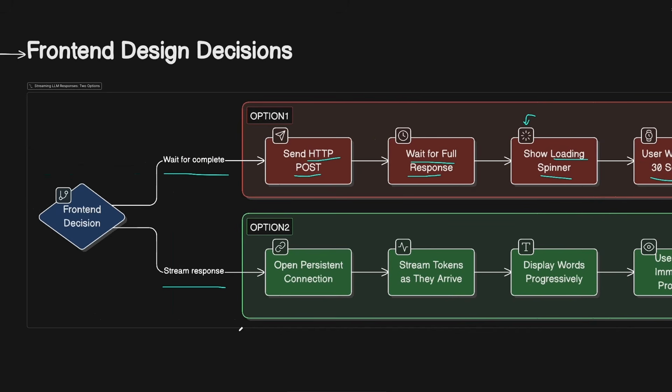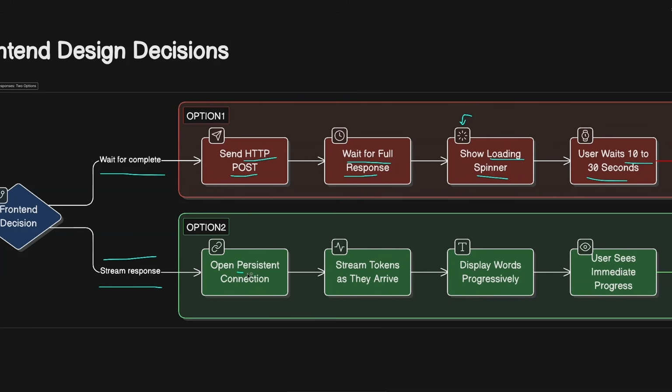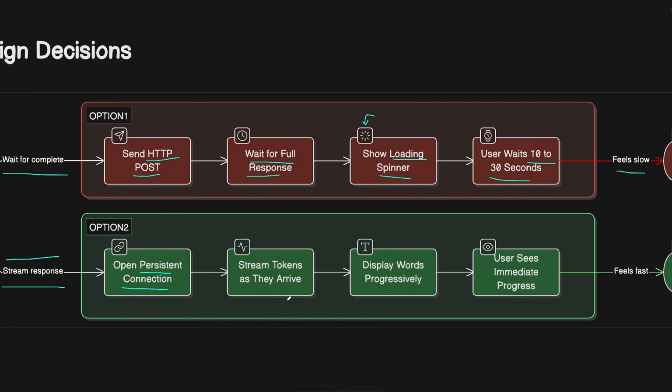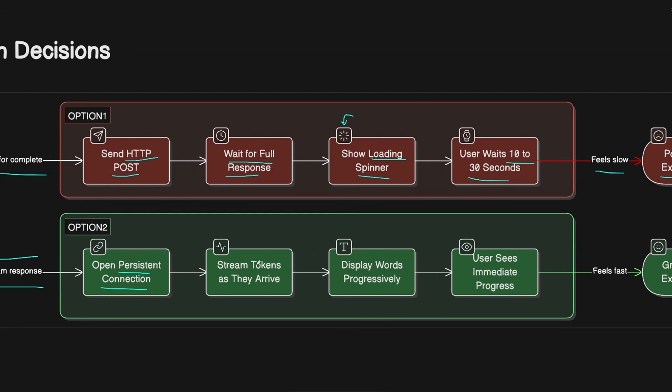The other approach is streaming responses, which is, first of all, we will open some persistent connection and we'll discuss how we will do this in the design phase. Then the way the LLMs work is they produce tokens, right, as responses. And we can start streaming tokens as they arrive.